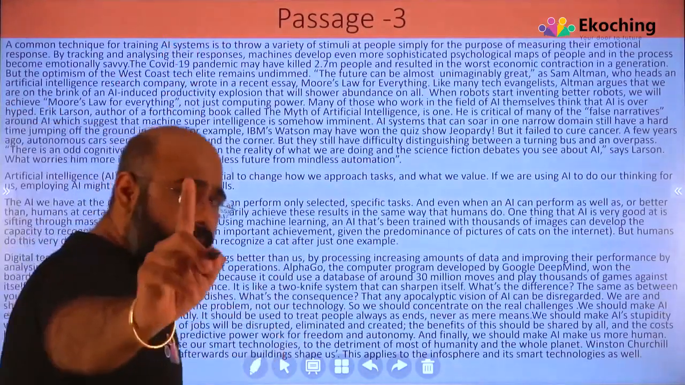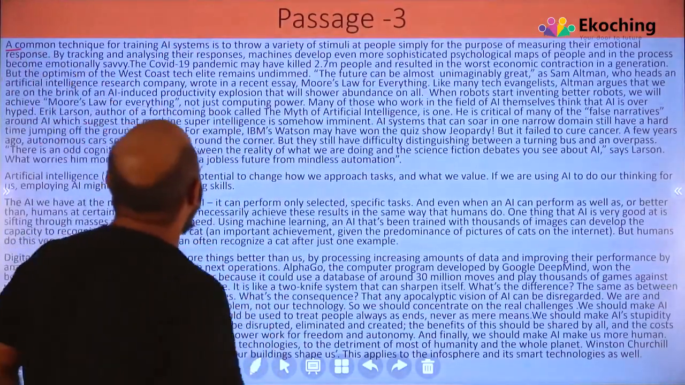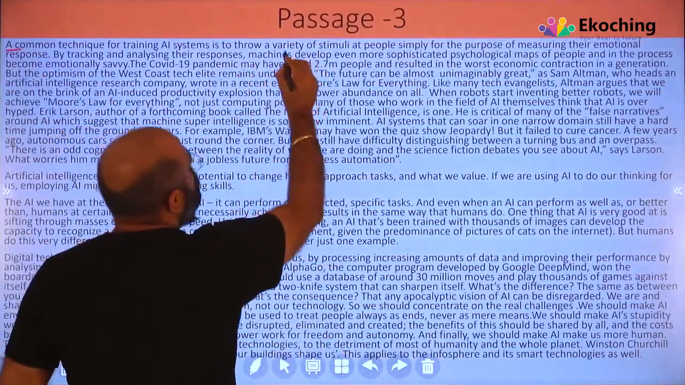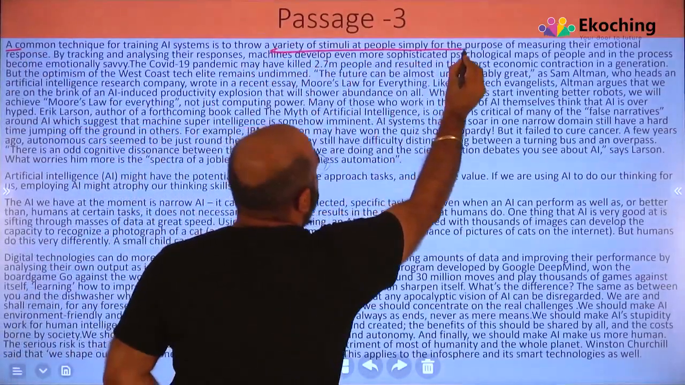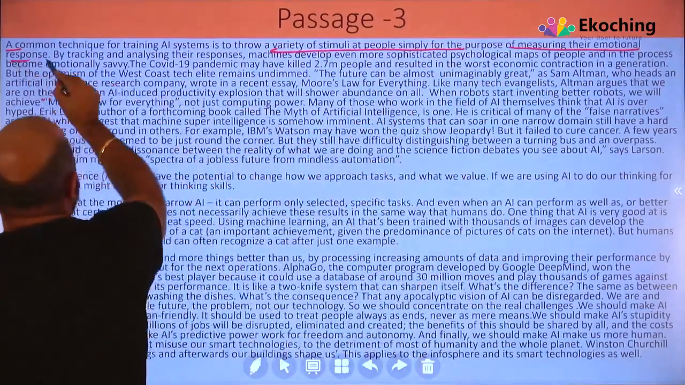Now, here I would like to give you an example. Just hang on for a while. What is he saying? A common technique for training AI systems is to throw a variety of stimuli at people simply for the purpose of measuring their emotional response. What is he saying?